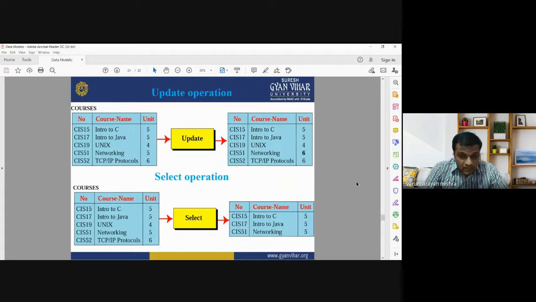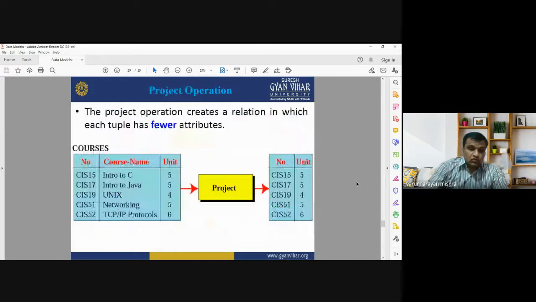Here we have selected three courses: CIS 15, CIS 17, and CIS 51. After applying the select operation, it will only show the selected rows in the output as a result. So select is also a unary operation. Update is also a unary operation.